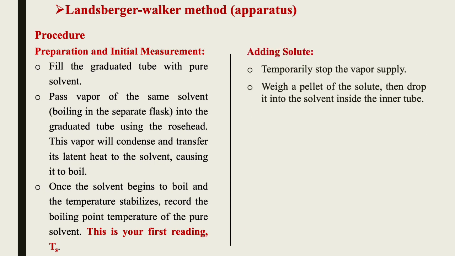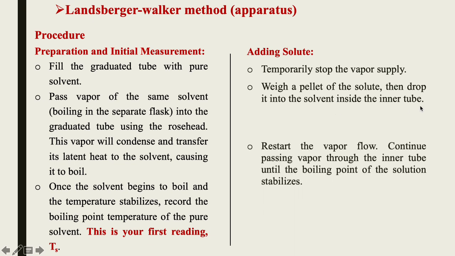Then we add the solute to make the solution. Temporarily stop the vapor supply, then wet the pellet of the solute and drop it into the solvent inside the inner tube.